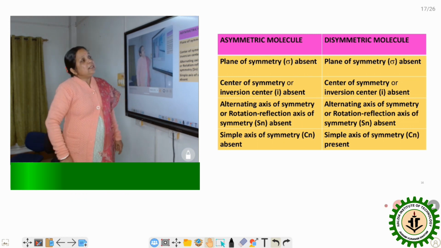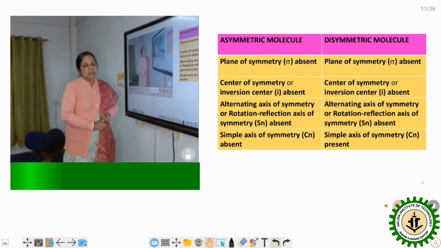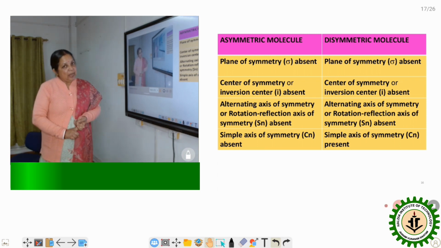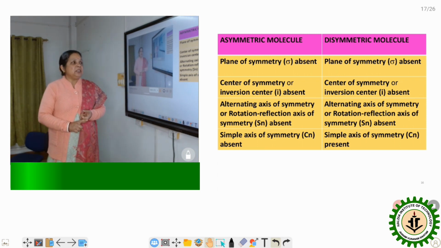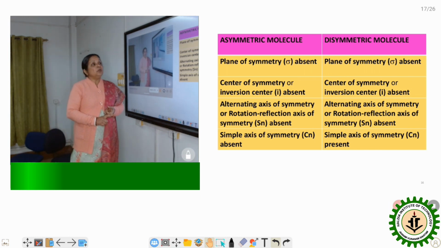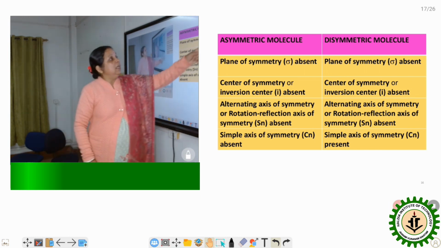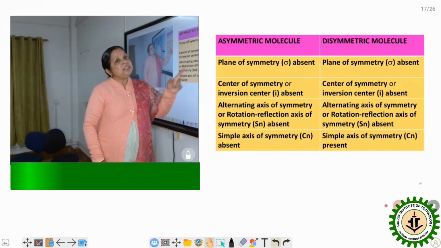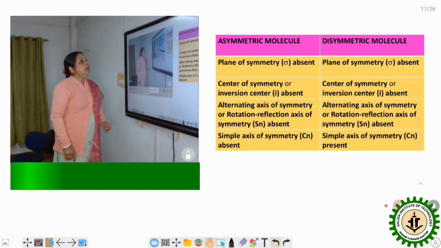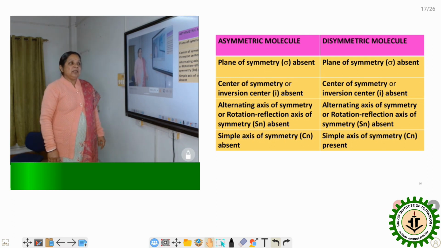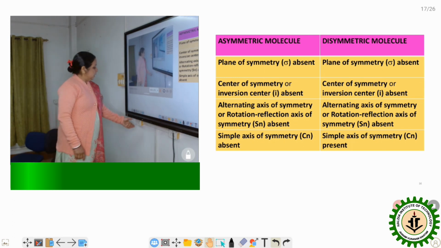And disymmetric molecules mean plane of symmetry absent, center of symmetry absent, alternating axis of symmetry absent, and only the simple axis of symmetry present. Therefore, as these three symmetry elements are absent, the disymmetric molecule is also optically active. So asymmetric molecule and disymmetric molecule are both optically active.